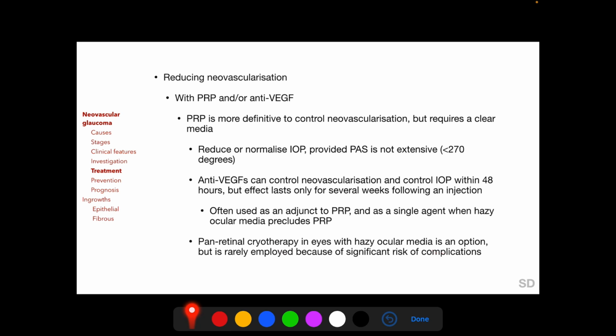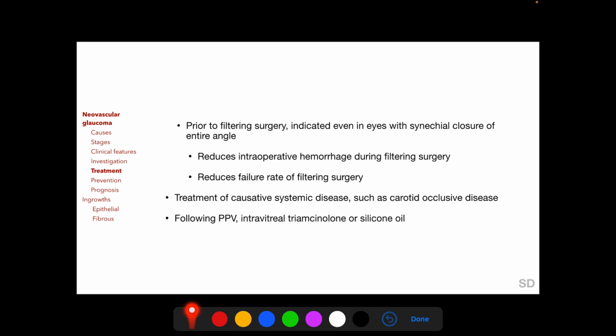risk of complications. Although pan-retinal photocoagulation is not able to control IOP in eyes with synechial closure of the entire anterior chamber angle, pan-retinal photocoagulation, if possible, is still recommended prior to filtering surgery because that reduces intraoperative hemorrhage during filtering surgery and reduces failure rate of the filtering surgical procedure. And in addition to ocular treatment with PRP and anti-VEGF, treatment of causative systemic diseases such as carotid occlusive disease